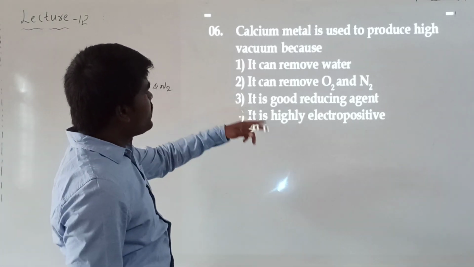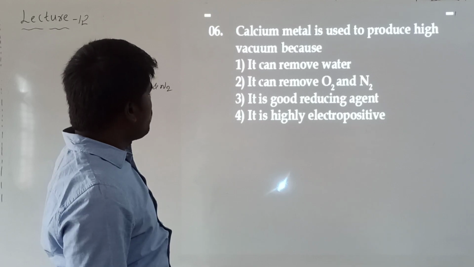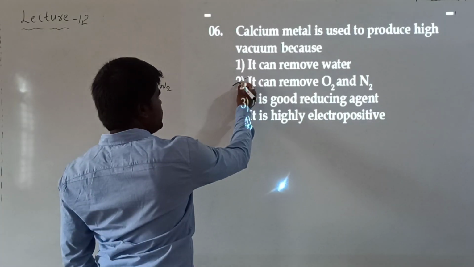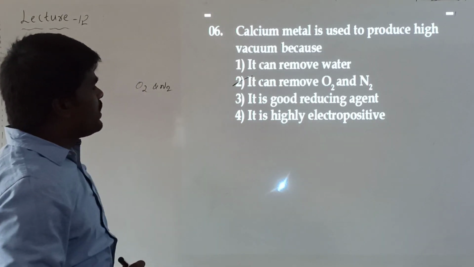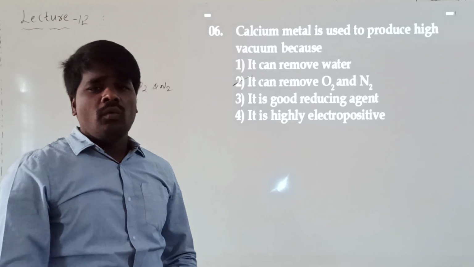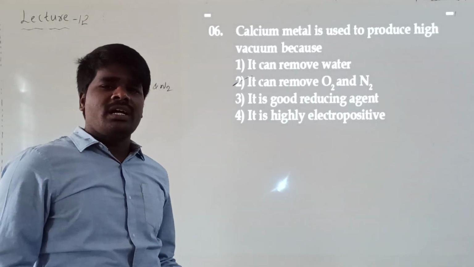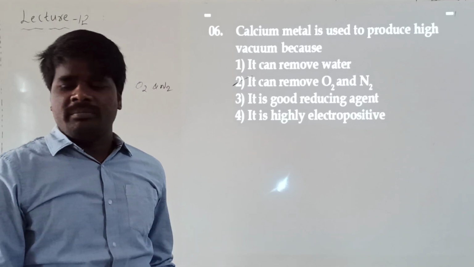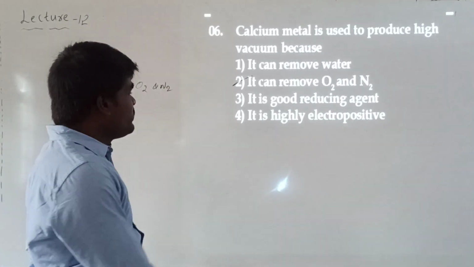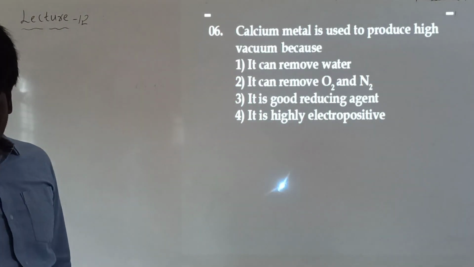So, what is the reason? It can remove water, it can remove oxygen and nitrogen. It is a good reducing agent, or it is highly electropositive in nature. Because of its high reactivity, it will readily remove oxygen and nitrogen, which helps in creating the vacuum. Because as you know, 99% of the atmosphere is composed of oxygen and nitrogen. If you remove that, it will be useful in creating vacuum spaces.